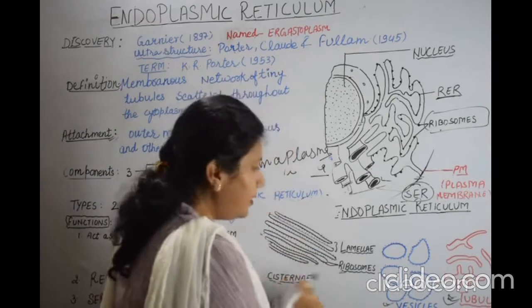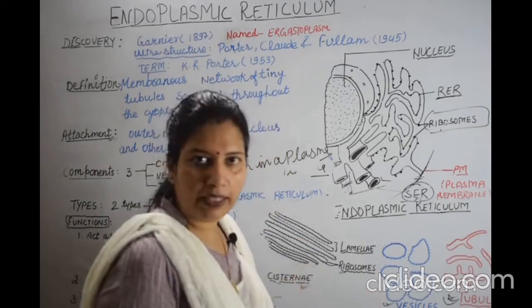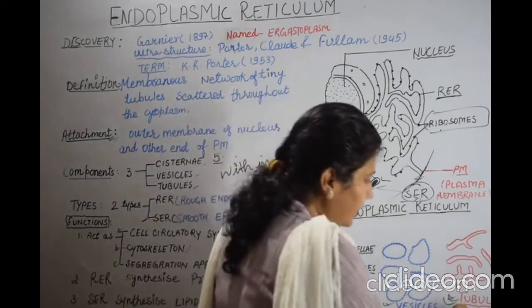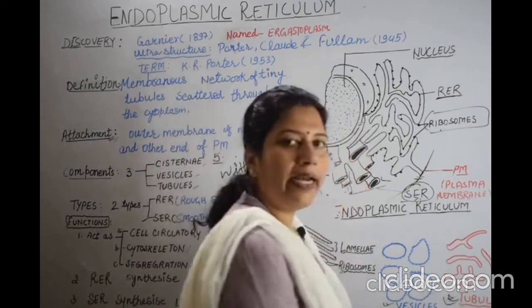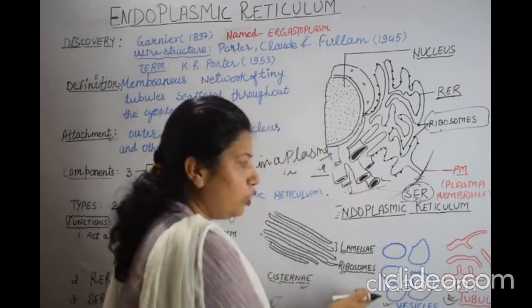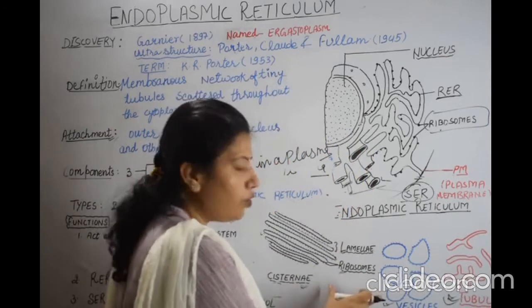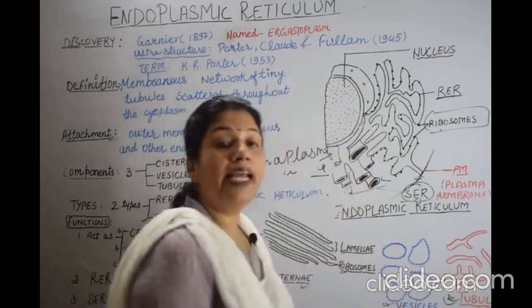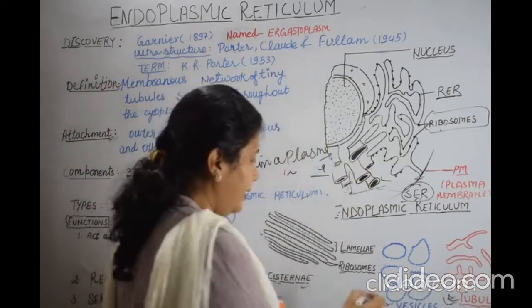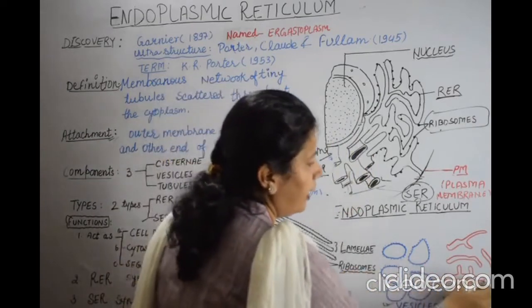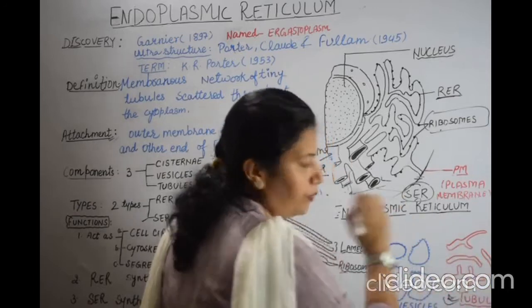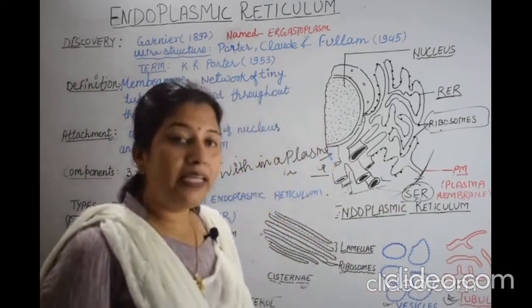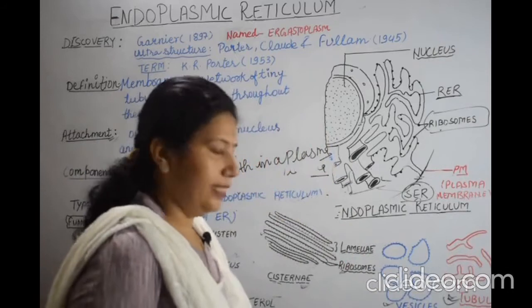Both cisternae and vesicles are not branched, but the third one, the tubule, is quite different from both of them. Tubules are branched structures and they are not studded, meaning ribosomes are not present on these tubules. That is the major difference among these.